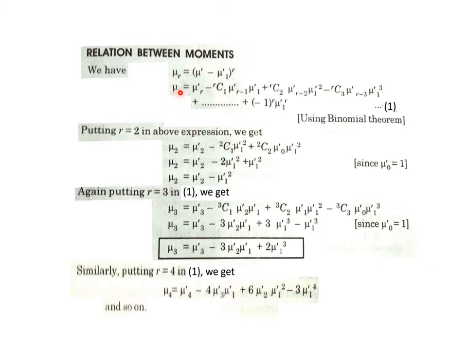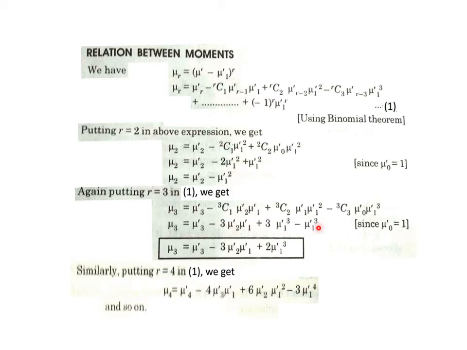How? R is substituted as 3 there, so mu 3 equals mu 3 dash minus 3c1, then plus 3c2, then minus 3c3 will be the last term. That is, you substitute the value of r, then you know where you have to stop. Here we stopped at 3c3. Maybe next, if you substitute r equals 4, you have to stop at 4c4. So that is about the number of terms which you have to include after substituting particular values of r.